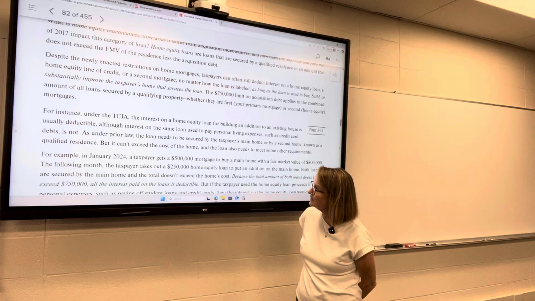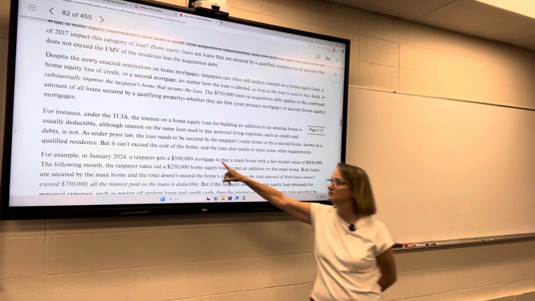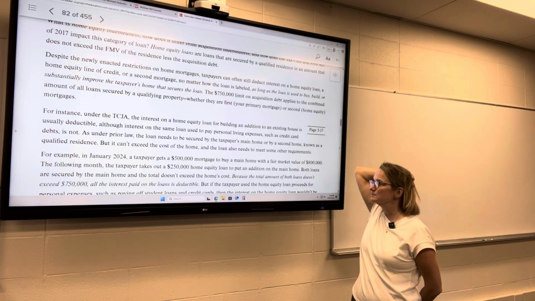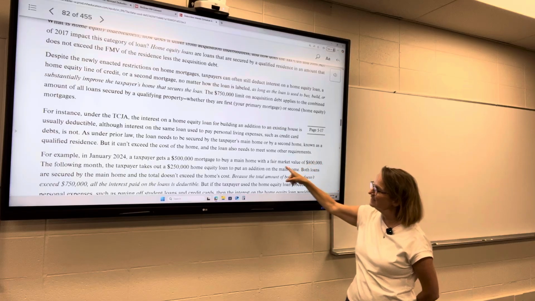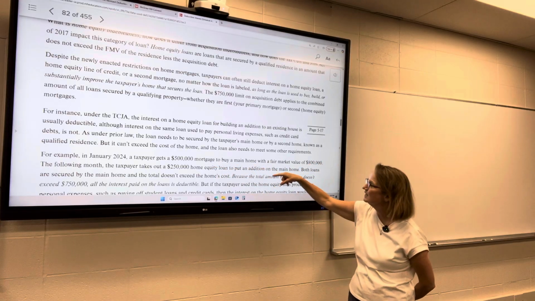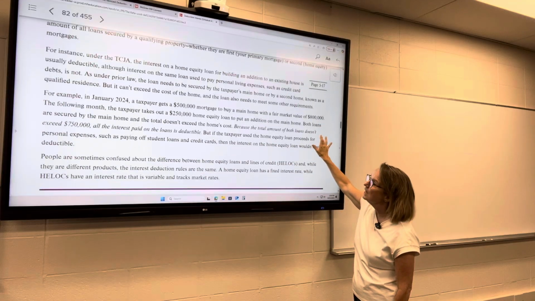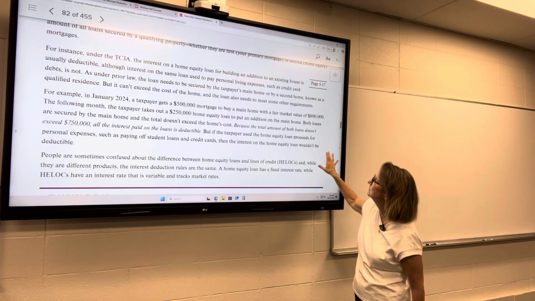Under the prior law, before the 2017 law, the TCJA is the 2017 law that I'm referring to, the loan had to be secured by the taxpayer's main home or by a second home. It cannot exceed the cost of the home, and the loan also needs to meet some other requirements. So I'm not going to go through that example. Main home.